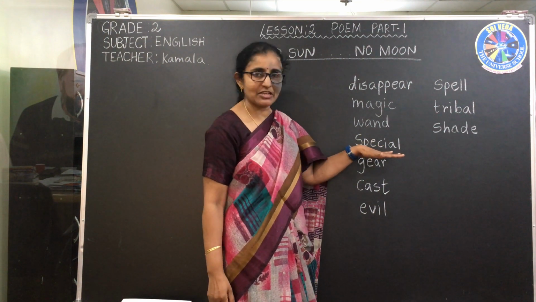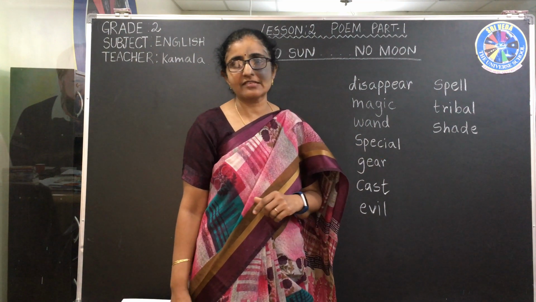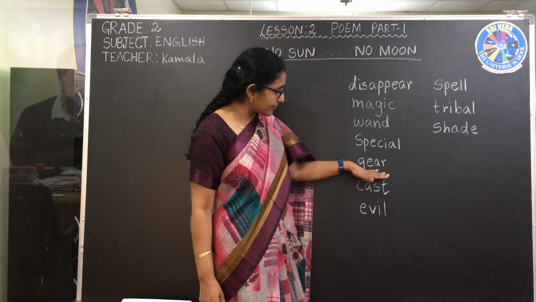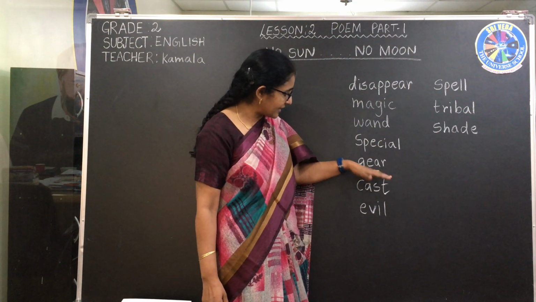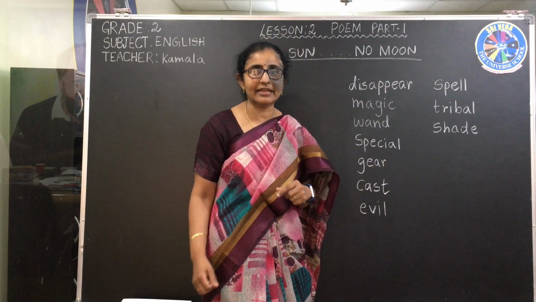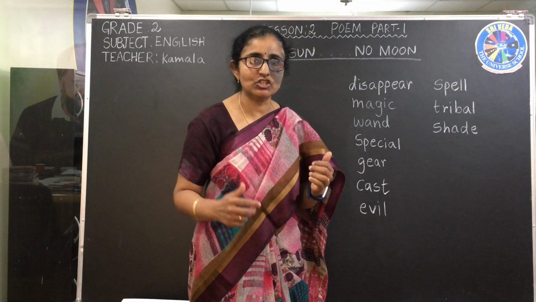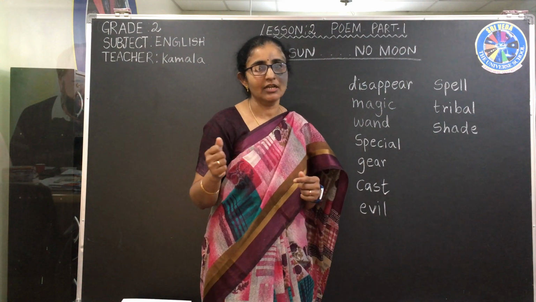Now special also, you know, special also you have learnt in your previous lesson. Something different. Gear. Now what is gear here? In this lesson it's special gear, actually they used it as one word. Special gear means it's something which can change it, bring a change. Usually in a car you use the gear to change the speed.